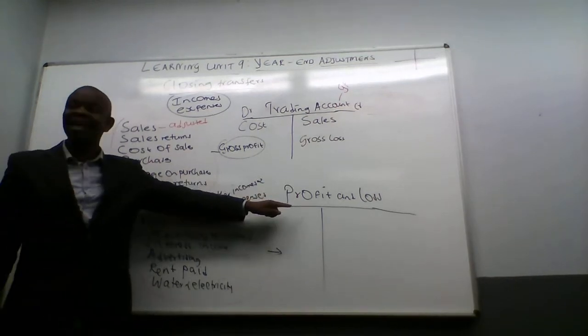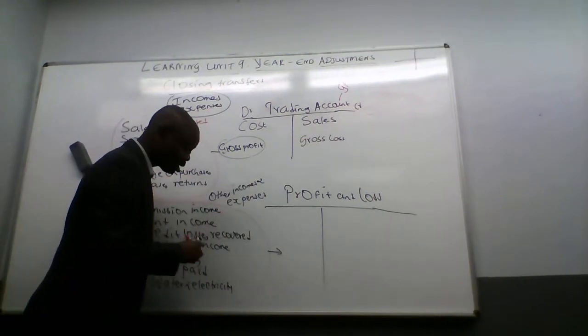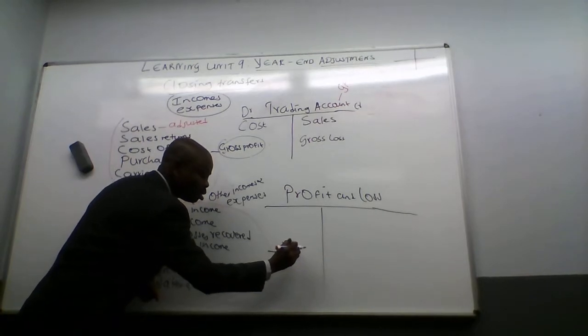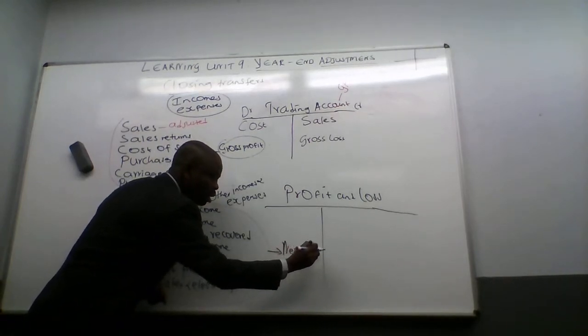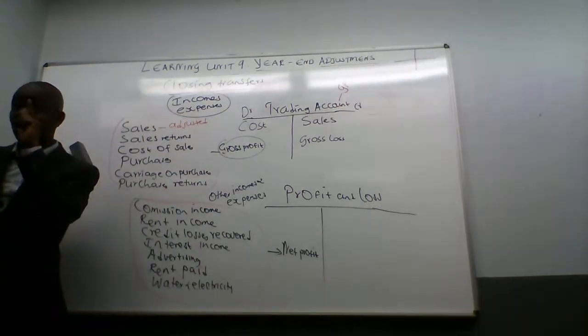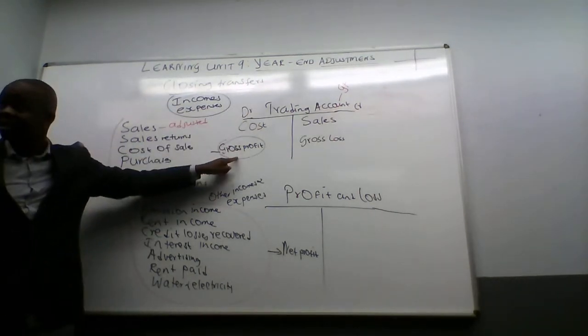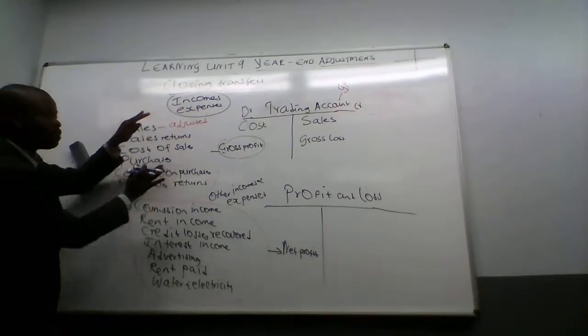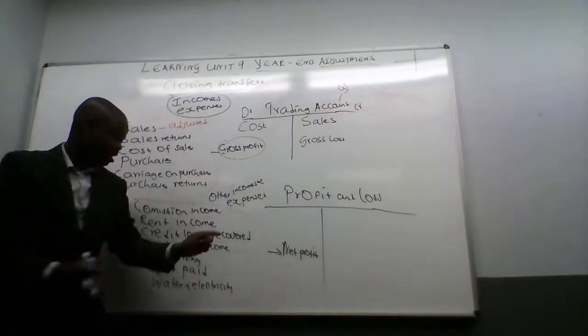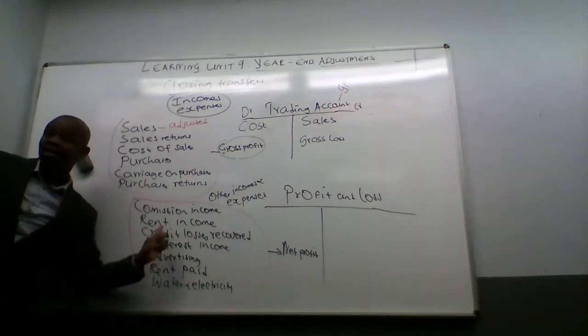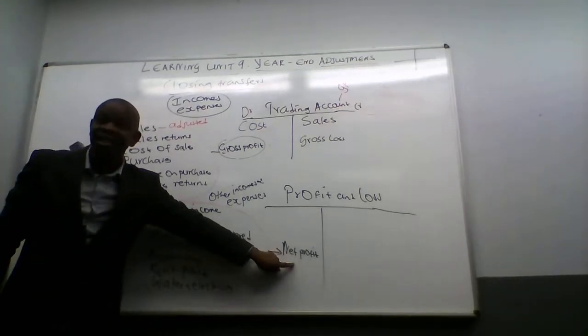Because the profit and loss account is used to calculate whether we made net profit or loss. Can you see this account is used to calculate what? Only these items go there. But these ones are used to calculate what? Net profit.